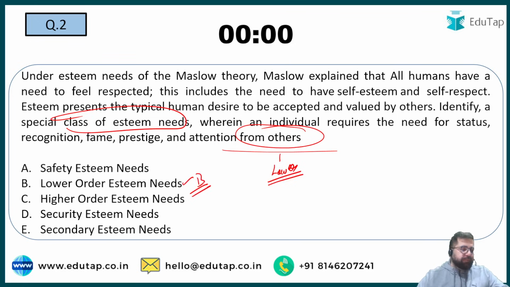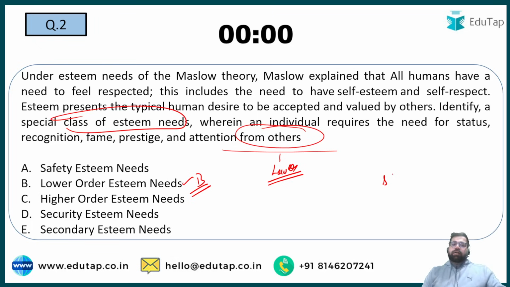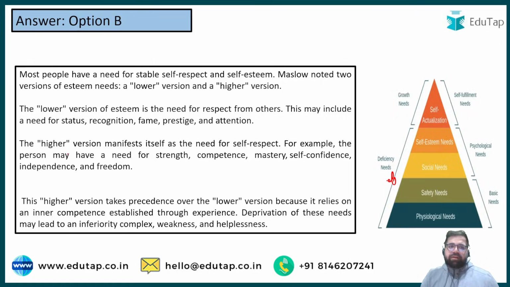My answer will be option number B because lower order self esteem basically says that you are looking for self esteem and multiple other things which give you recognition from the outside people, not from the inside. If the same statement is made like intrinsic, if I write that you are looking for self esteem, self respect from your own self, then it will be higher order. Otherwise, if there is something like outside, others, extrinsic, these all are lower order. So my correct answer will be option number B. Those who have given B, very good.